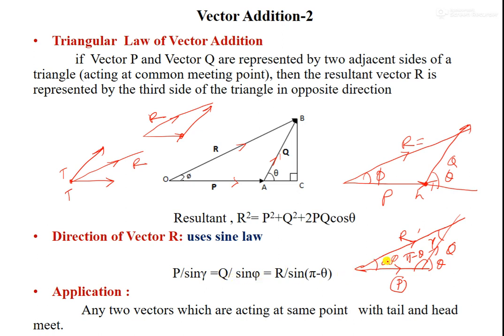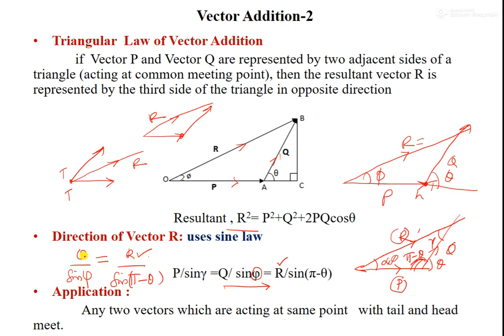See, these are only unknown sides, as I am just taking as unknown. And R is this side, and the opposite angle is this one, so 180 minus theta, sine of that. From this you can get the direction of vector R, if you know the magnitude from this formula. That is equal to R by sine of 180 minus theta. So you will find R using this formula. Once you know, you will substitute it here.